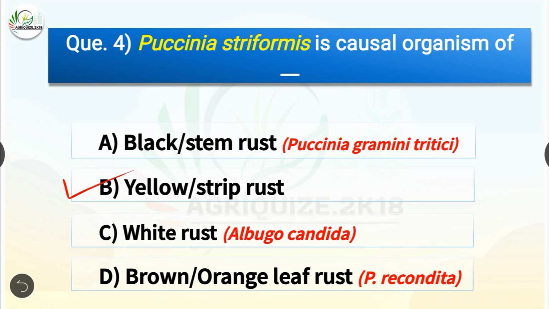So Puccinia striiformis is causal organism of yellow stripe rust, whereas Puccinia graminis tritici is the causal organism of black or stem rust. Albugo candida is the causal organism of white rust, and Puccinia recondita is the causal organism for brown or orange leaf rust.